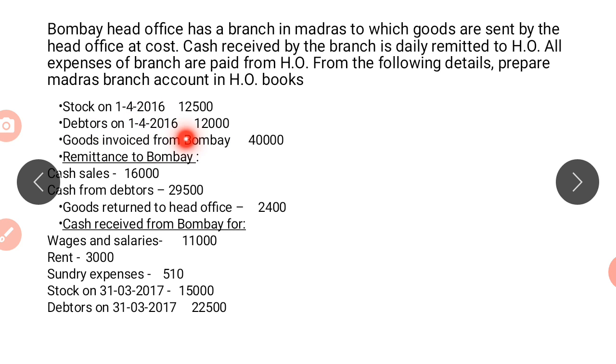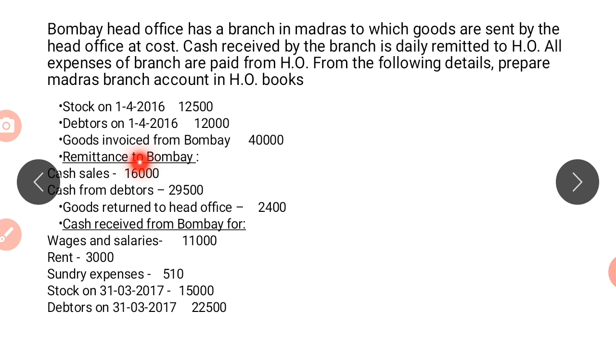Goods invoiced from Bombay. Now what is Bombay here? Bombay is the head office. So it is received from the head office. Who is receiving? Branch. Invoiced from Bombay is nothing but goods sent to branch. Goods sent to branch will be debited in the branch account.